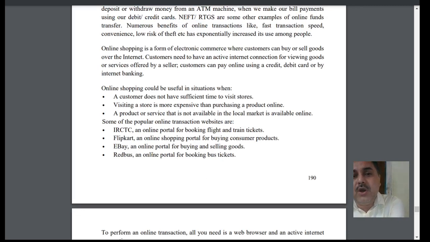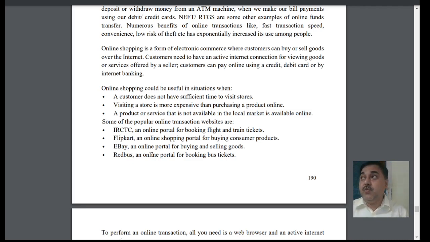So when we are doing online transactions, internet banking, credit or debit transactions, any pattern of transactions between sellers and buyers, the customer does not have to suffer or visit that particular place, number one. Number two, visiting stores is expensive. From home itself you can collect the material you want; products and services can be available online.